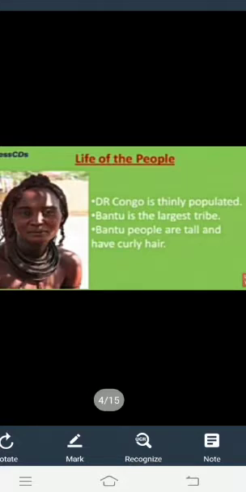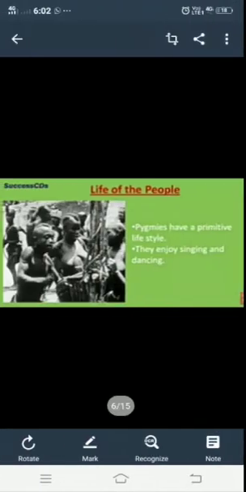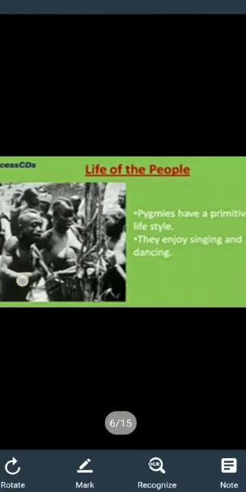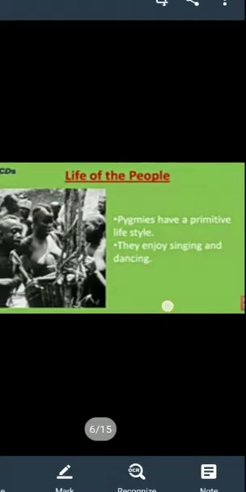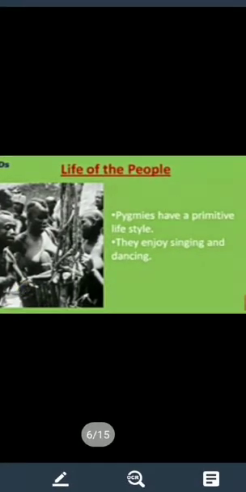You can see in this picture, this lady is a Bantu from the DRC. And pygmies have a primitive lifestyle. Primitive means old lifestyle. They enjoy singing and dancing.